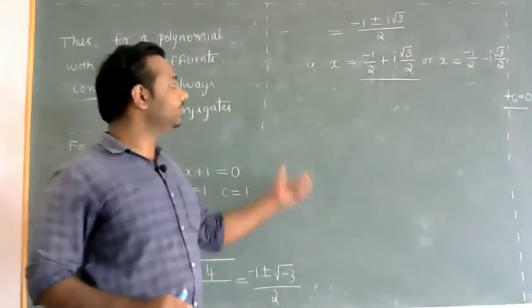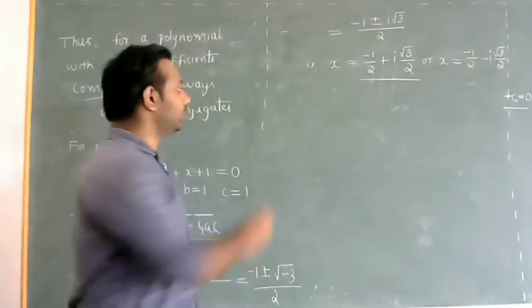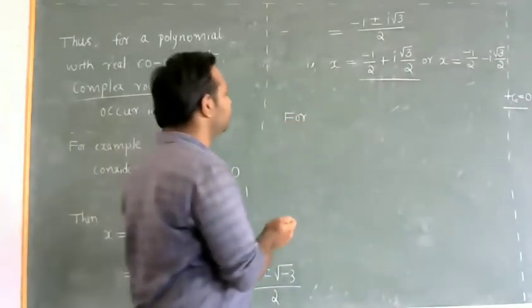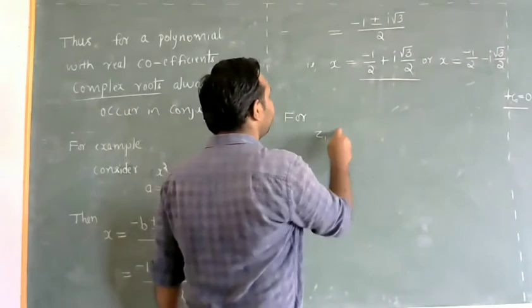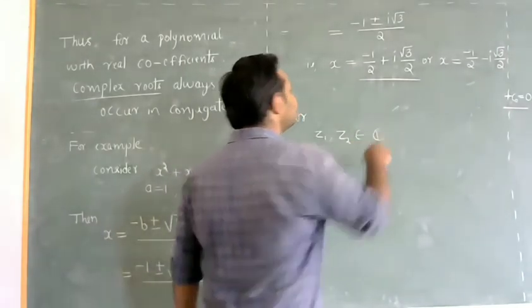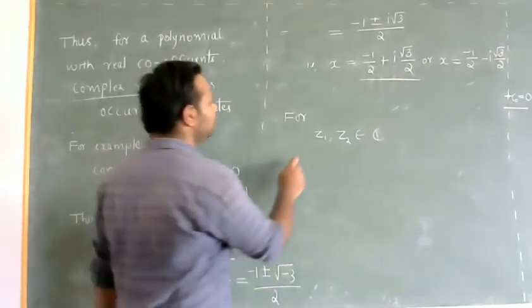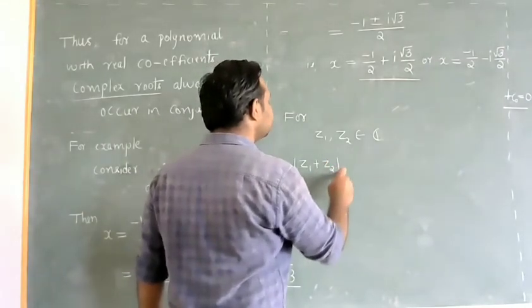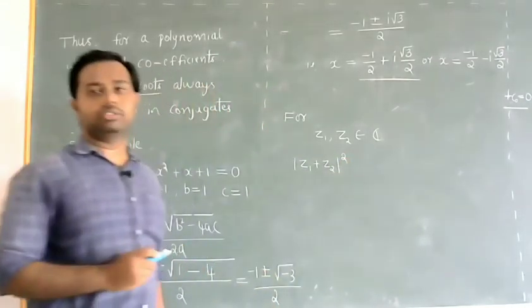We shall see some important identities. Now, for any two complex numbers z1 and z2, consider modulus of z1 plus z2 whole square.